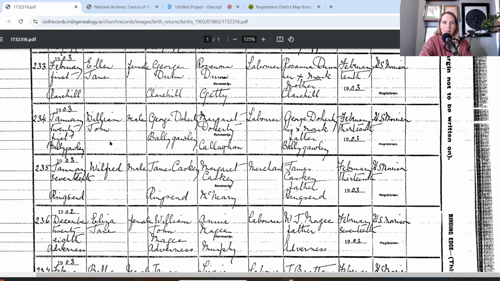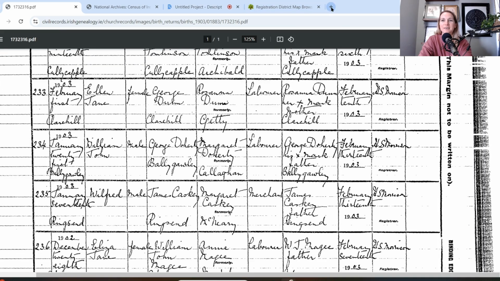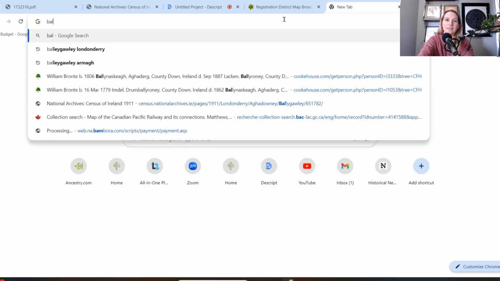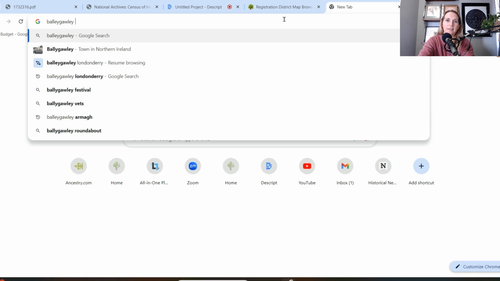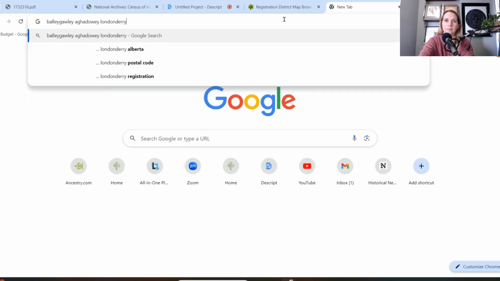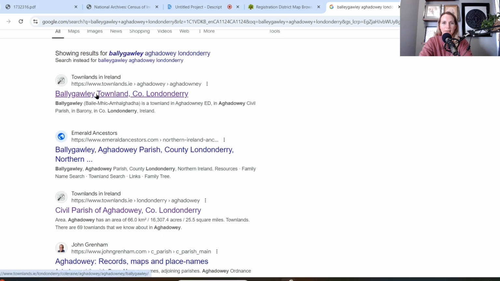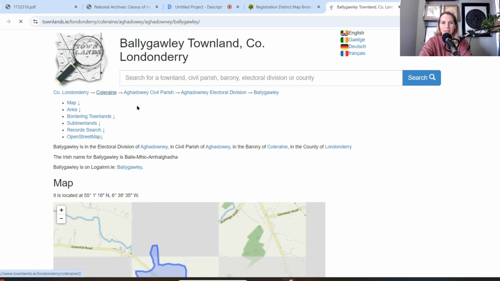Well, where is Ballygawly? Okay, so then we can look that up and try to figure that out. So I usually just put that into Google. And Ballygawly, Londonderry. Let's just see what shows up. Okay, so there's this website that's actually also helpful. I said I was just going to share 2 websites, but I'm finding that I want to share more because this website was actually really helpful because there's lots of places in Ireland that are named similar names. So there's probably another Ballygawly somewhere else in Ireland.